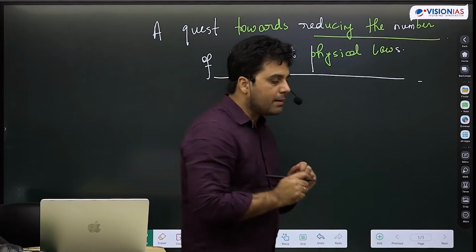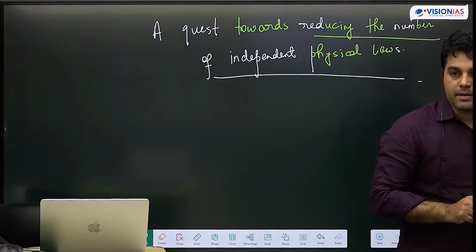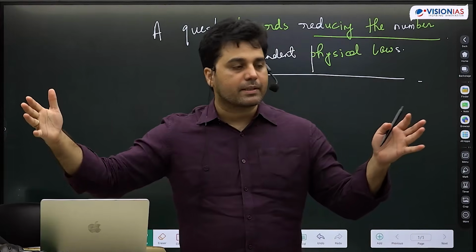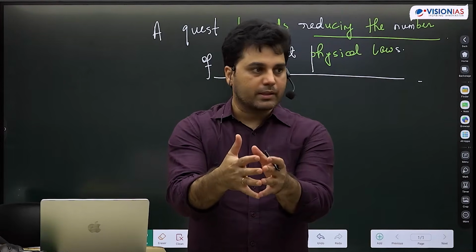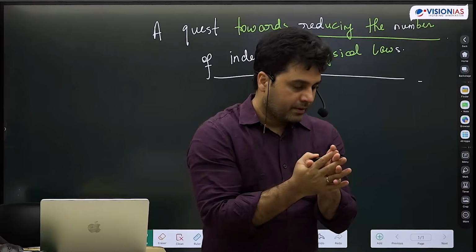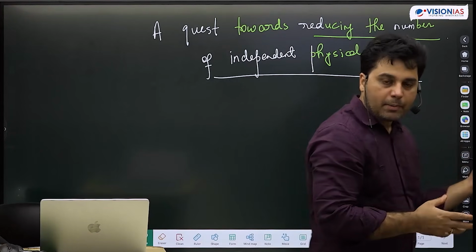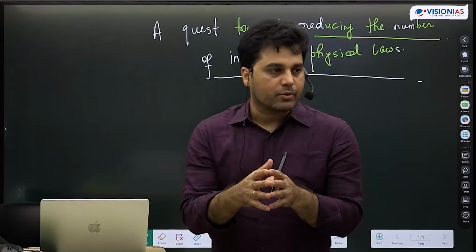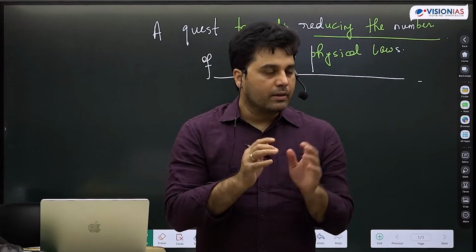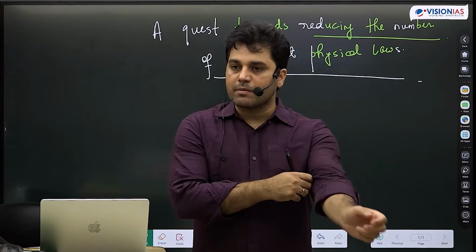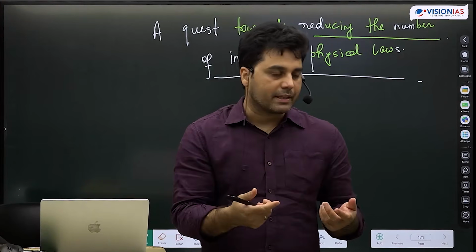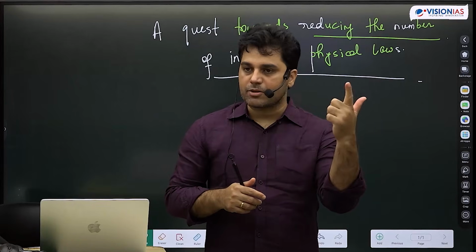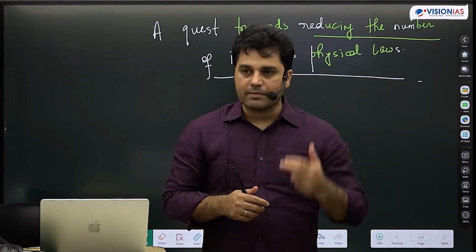Let me give you a few examples to justify the statement I have just made. Electricity and magnetism were discovered separately, but they were combined into one theory, electromagnetic theory. Light as a phenomenon, optics as a subject, developed separately, and we combined that into one. Then we focused on the fundamental forces which describe the evolution of nature, and we came across four fundamental forces: gravitational force, electromagnetic force, strong interaction and weak interaction.